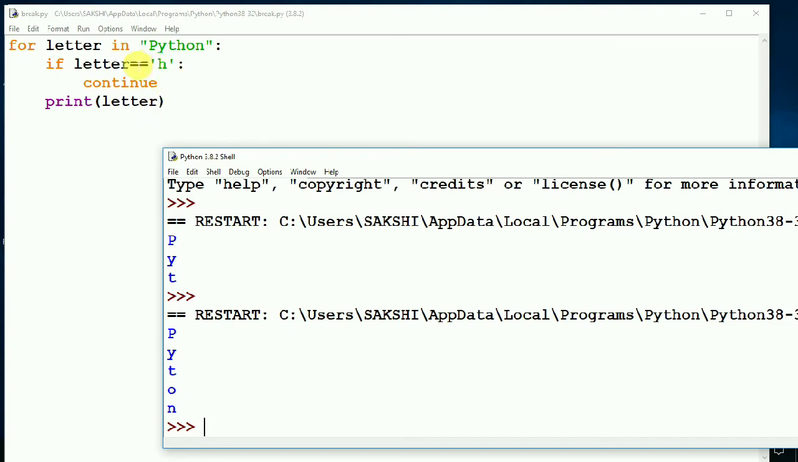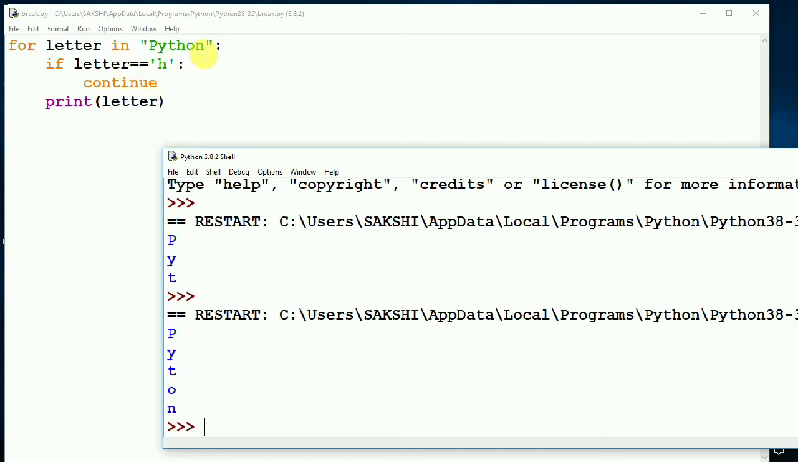For Y and T also, it will not go to the continue part and prints Y and T as it is. Then comes the H part, that character H equals H. Yes, the condition is true. So as soon as the program sees that there is a continue statement, it does not go to the print statement, but from the continue it will go to the outside loop, that is the for loop, and checks the next letter, that is O. Now O equals H, the condition is false. So in this case it will print the letter.